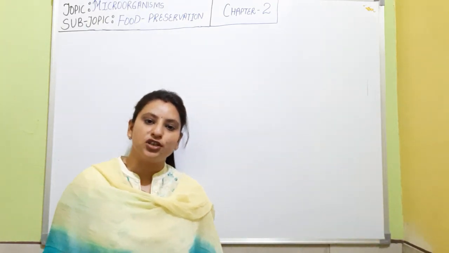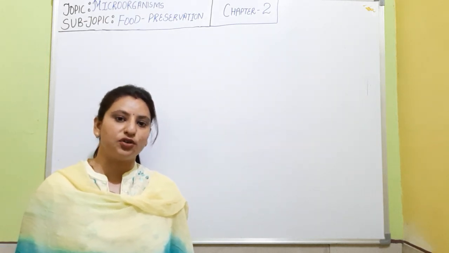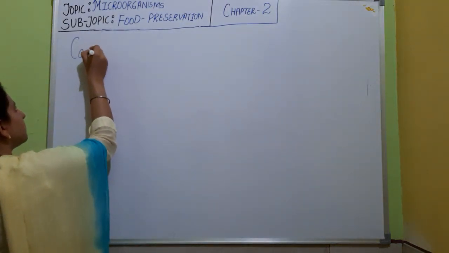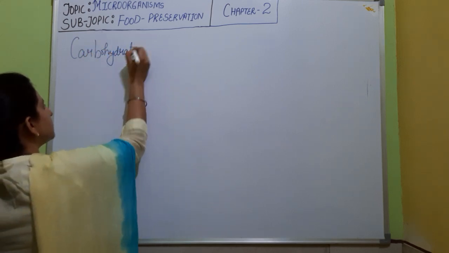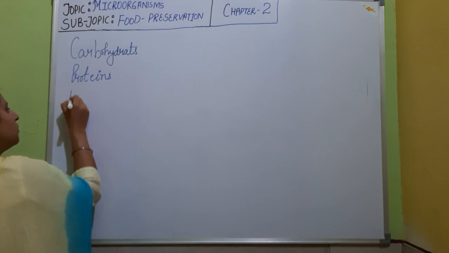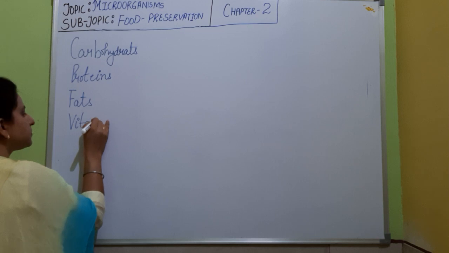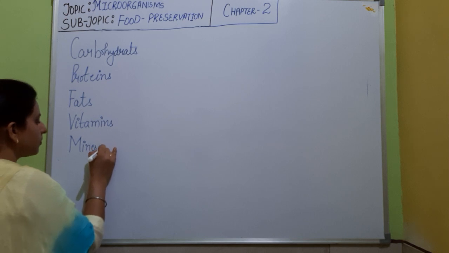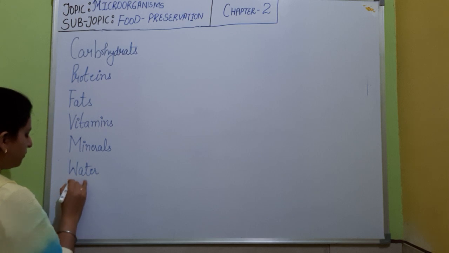Food preservation is a combination of two words, food and preservation. Food means the diet which we are eating, and the diet must be a balanced diet for the proper growth of the body. So what are the components of a balanced diet? Carbohydrates, proteins, fats, vitamins, minerals. Two more are there, water and roughage.